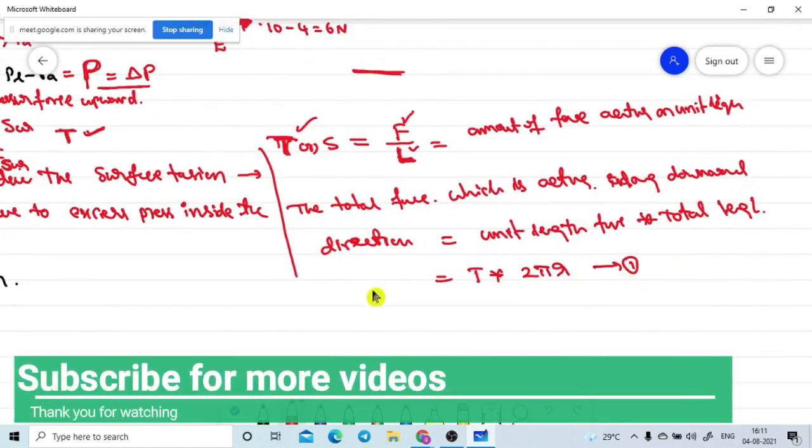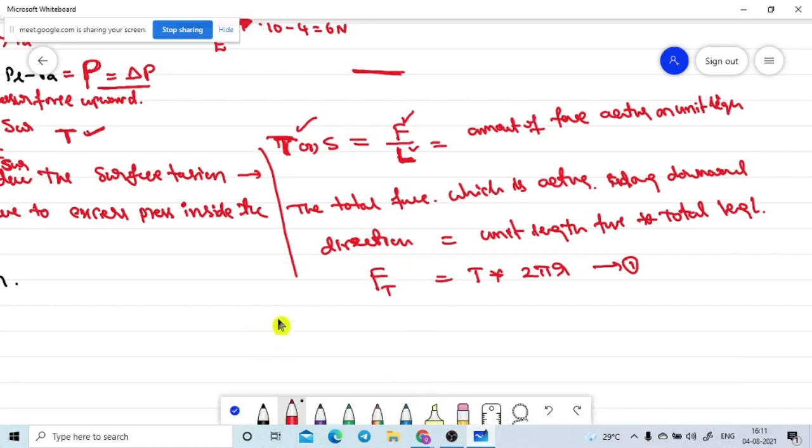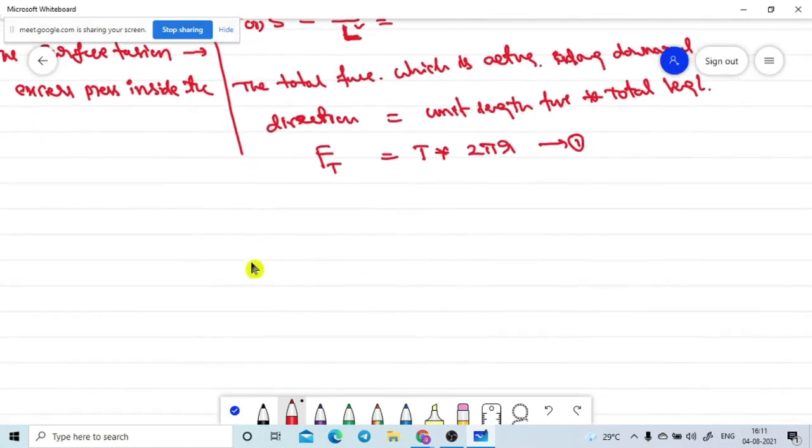This is the downward force. F due to the surface tension will act in the downward direction. Now we are concentrating on the second point, the excess pressure. What is the formula for pressure?